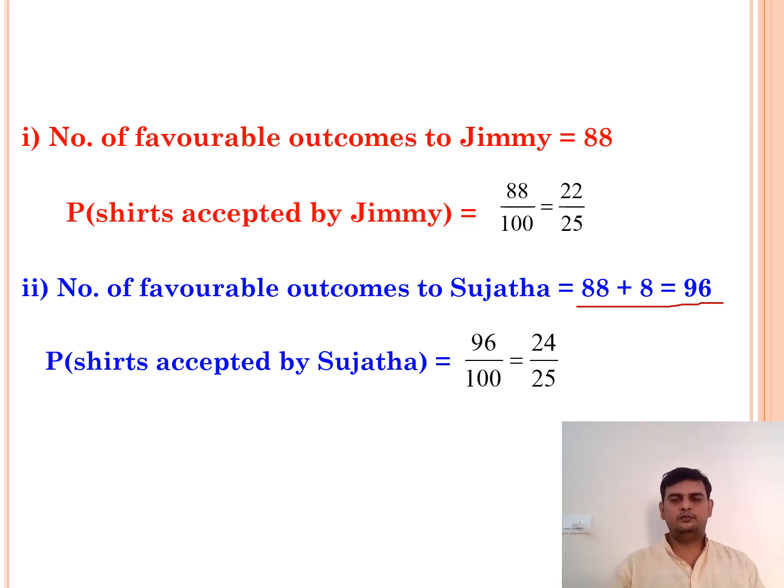Very simple problem, but no need to think more about it. Just reading the question is important and understanding the concept is important for us. So here Jimmy is having the probability 22 by 25. Sujata is having the probability 24 by 25.